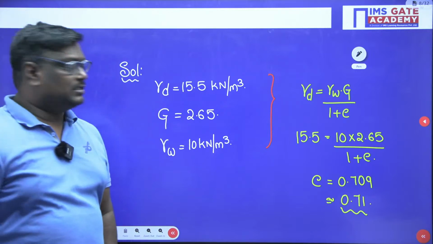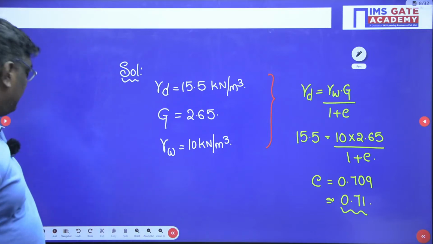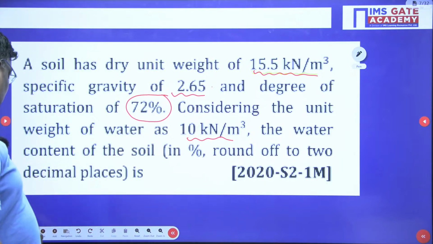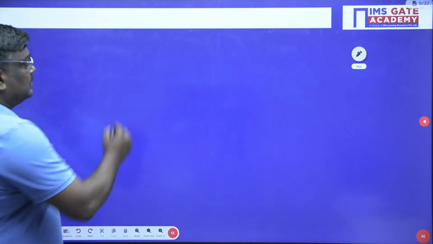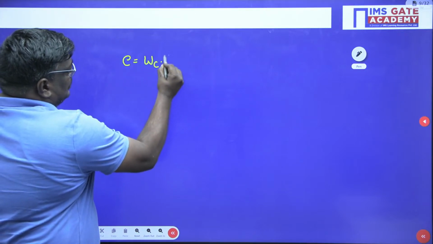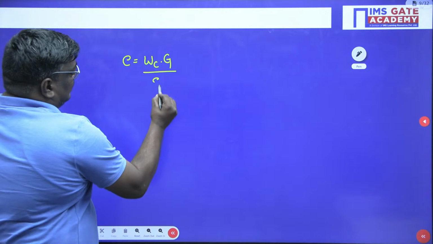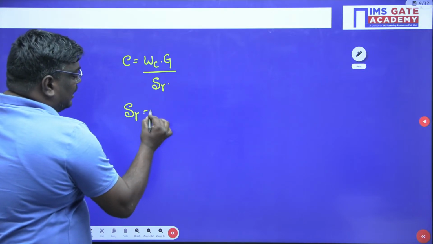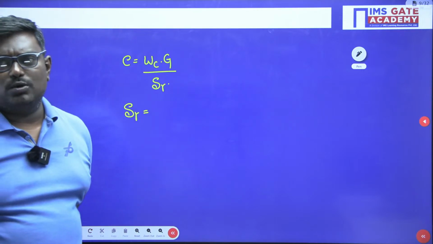Any doubts in this? But what he is asking in the problem, my dear students, is the water content. Degree of saturation is how much? So see, E is equal to water content into G upon S_r. Now degree of saturation, are you following? Any doubts in this?